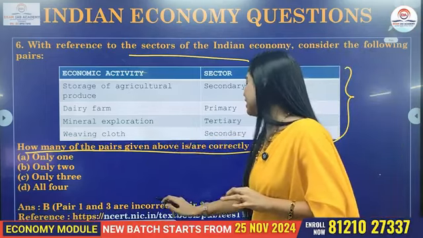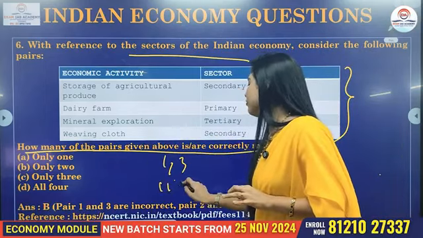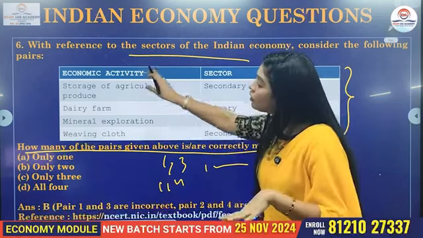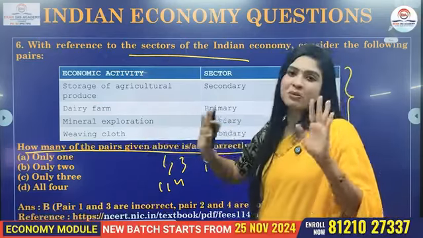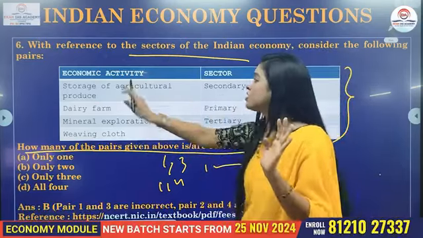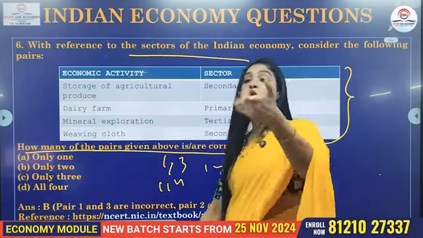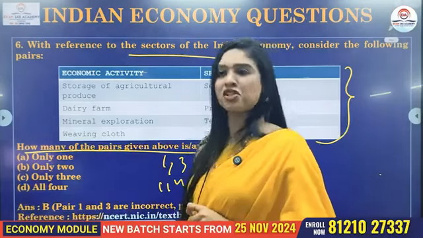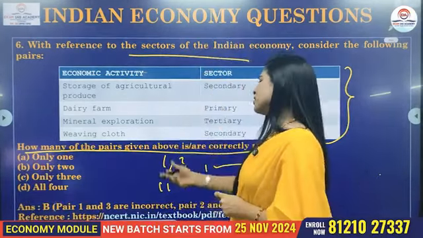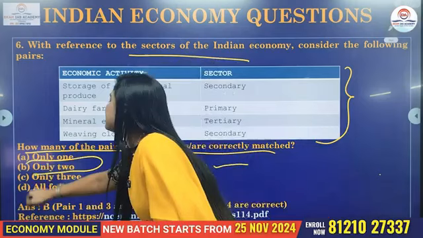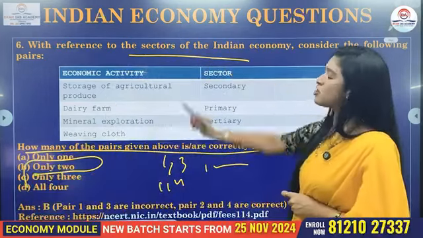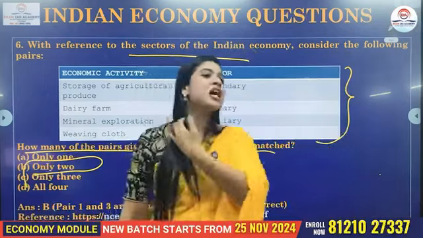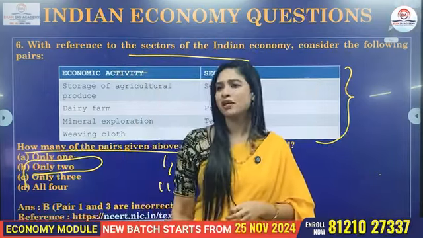For example, you will say like 1 and 3, 1 and 4, or 1, 2, 3. Over here, the UPSC has asked you to identify out of all these options, how many of them are right. They are not specifically asking you, is it option 1, 2, 3, 4. This is a new pattern of question that has been seen since 2023 in the UPSC examination pattern. Take care. Now, what is the answer? We all know the answer is option number B. Only 2 pairs are correct, right? What is the question? Sectors of Indian economy. A very basic question. Your NCERT, your class 10 chapter 2 of Indian economy, NCERT it is.